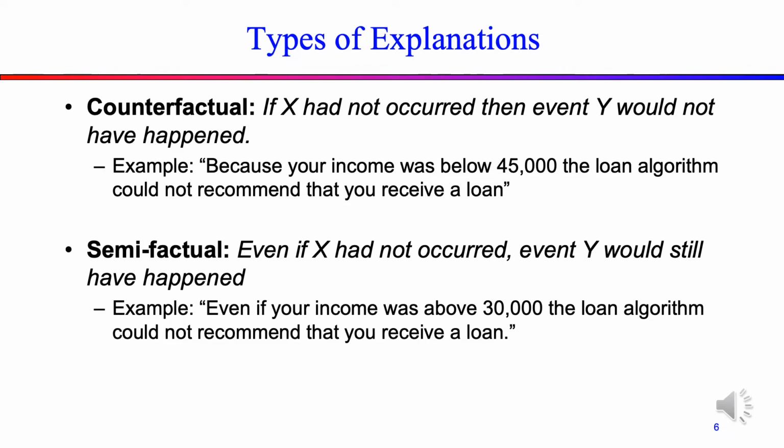Counterfactuals are of the form, if X had not occurred, then event Y would not have happened. If we take our bank loan example, because your income was below $45,000, the loan algorithm could not recommend that you receive a loan.